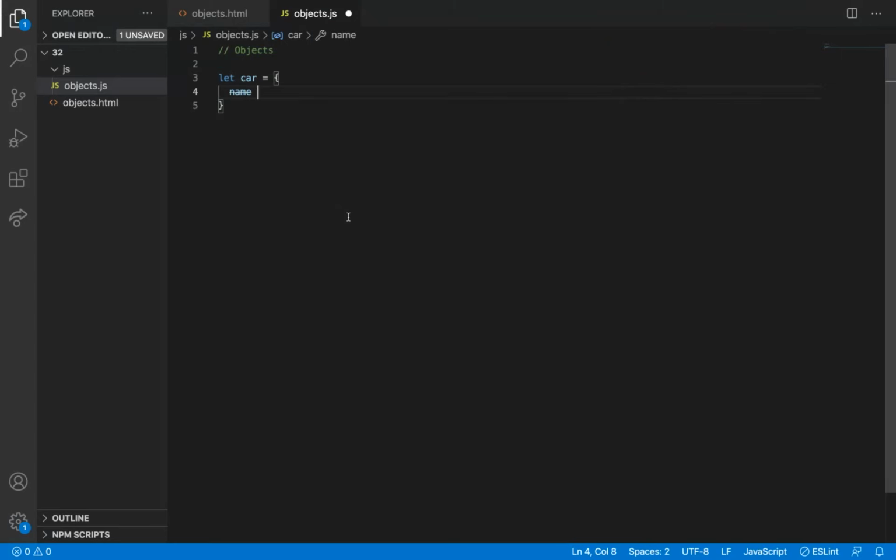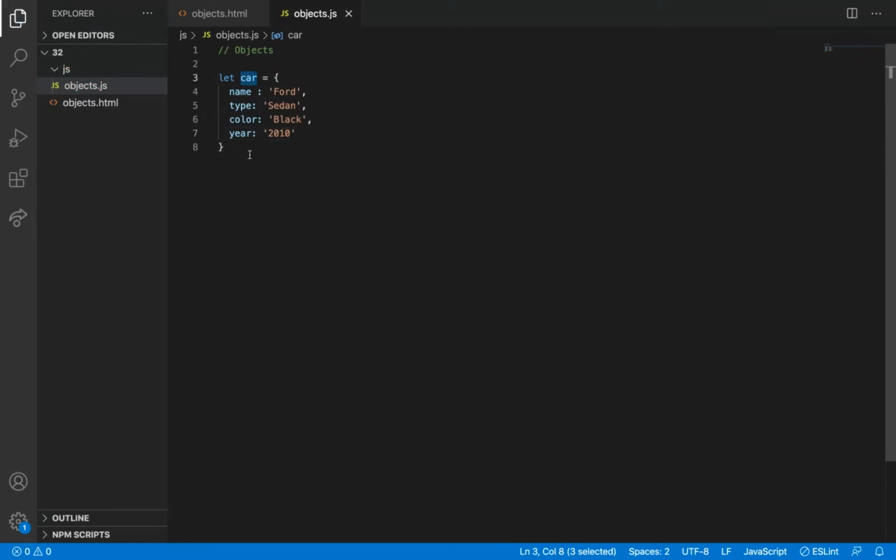Name of the car is, let's say, Ford, and then type, let's say, sedan, and then color of the car is, let's say, black, year 2010.